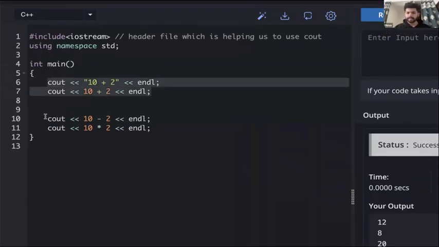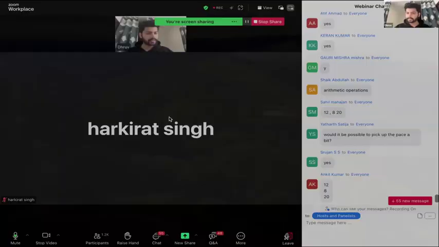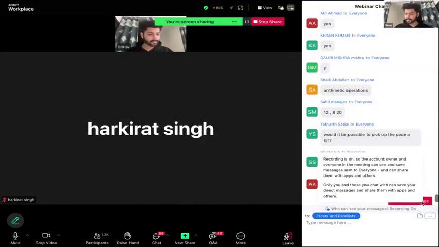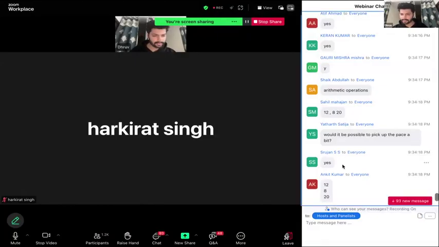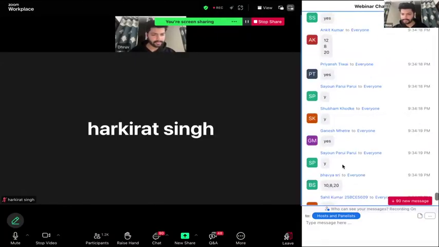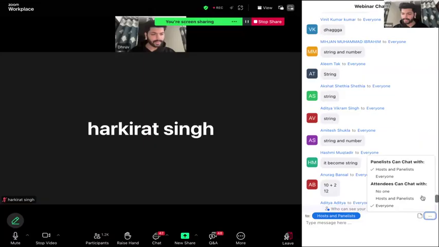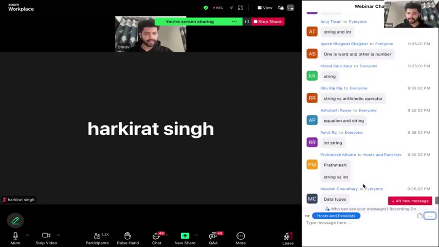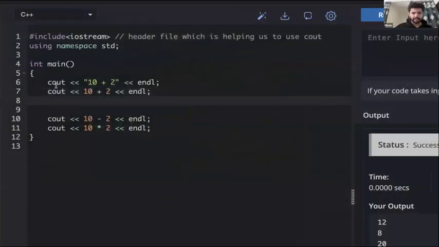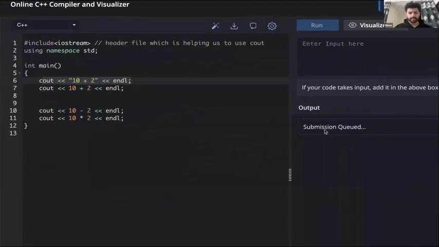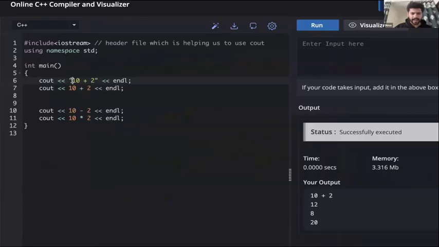How are they different? The first line contains double quotes and the other doesn't. So if we print this, it will print the exact text.